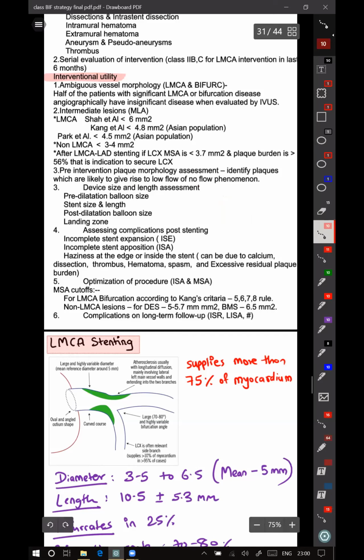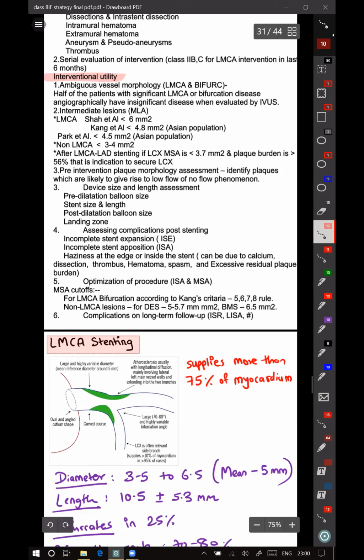Another advantage, the major advantage, is device size and length assessment. This is very important in doing a bifurcation stenting, because you have to size your balloons and stents according to the distal main vessel. This can be very useful for deciding everything. All the steps can be guided by IVUS. Pre-dilatation balloon size, stent size and length can be decided by IVUS. Post-dilatation balloon size can be decided, and landing zones for the stents can be decided.